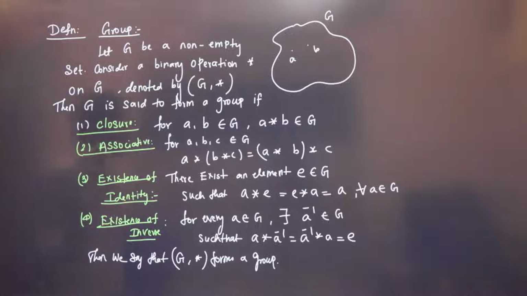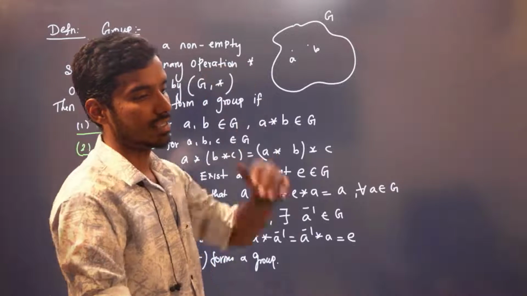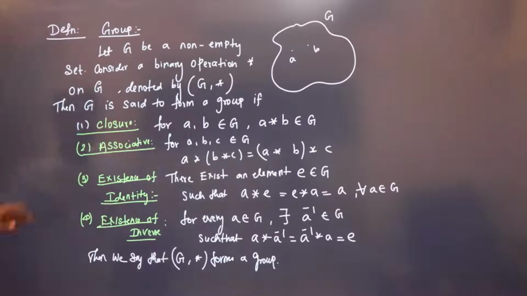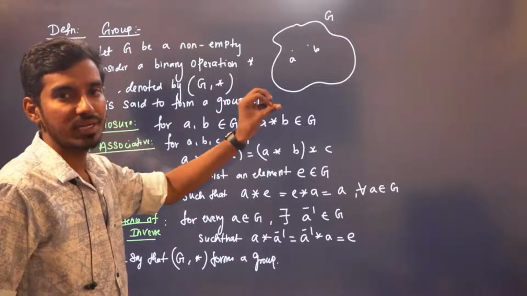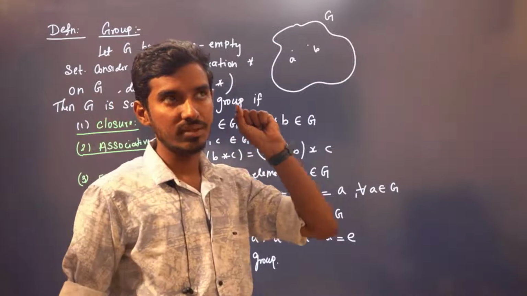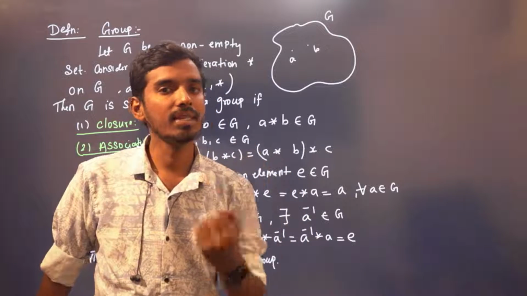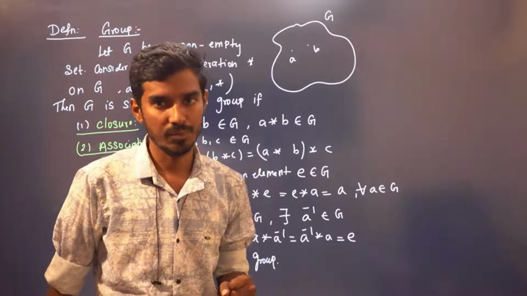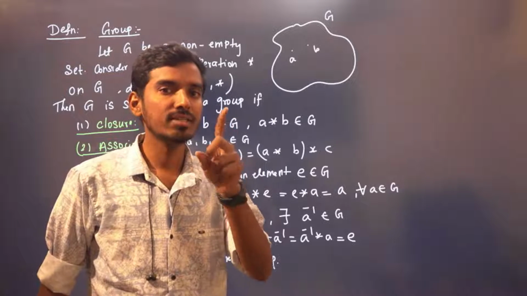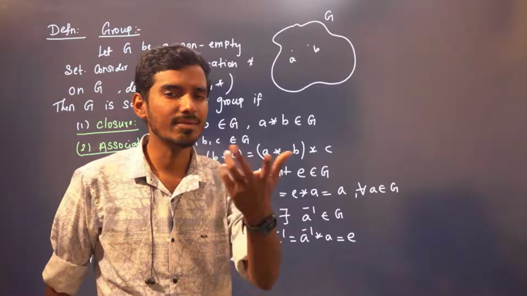I'm going to give many examples, right? Don't worry, I'll extend this gradually. So we have a non-empty set G. You take any two elements in G, A star B has to be in G, then we say it is closed. You take any three elements in G, A star B star C is the same as A star B star C. There exists an identity, an element E in G. E can be anything, right?